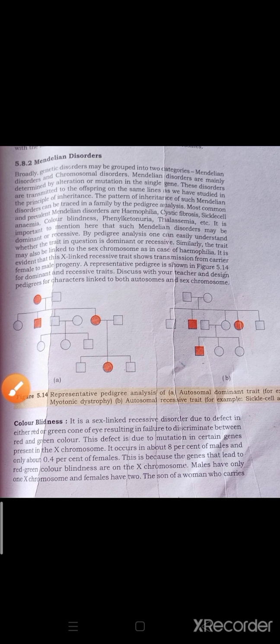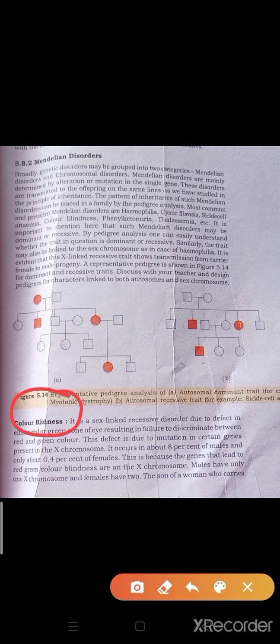Same thing we can discuss in case of color blindness also. As I told you, color blindness is an X chromosome disease, which means a sex linked recessive disorder. In a sex linked recessive disorder, you can see here also, if it is not visible in the present generation, it can be visible in the next generation.